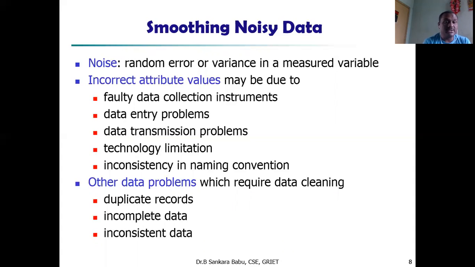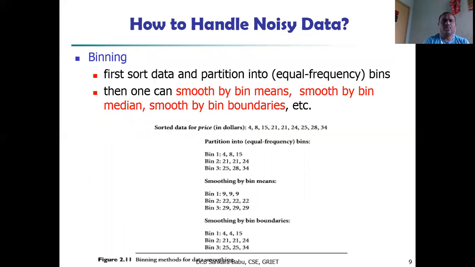And technology limitation is also one of the reasons for incorrect data. Inconsistency in the naming convention. Naming conventions are very important, especially while handling string data and other data problems which require data cleaning. That is duplicate data. We have to clean out the duplicate records, and we have to clean the incomplete data, and we have to clean the inconsistent data. So how to handle the noisy data?